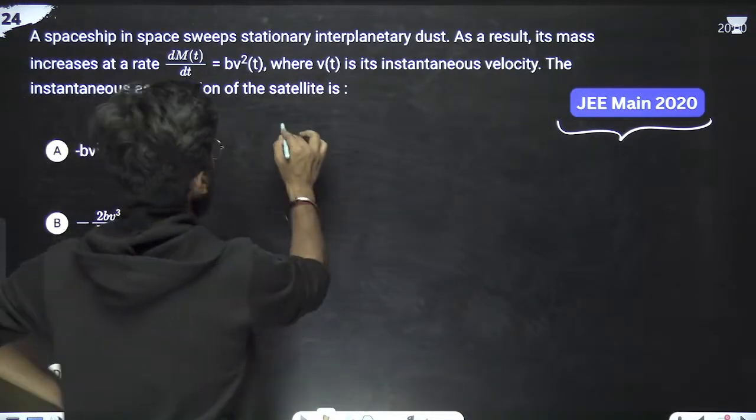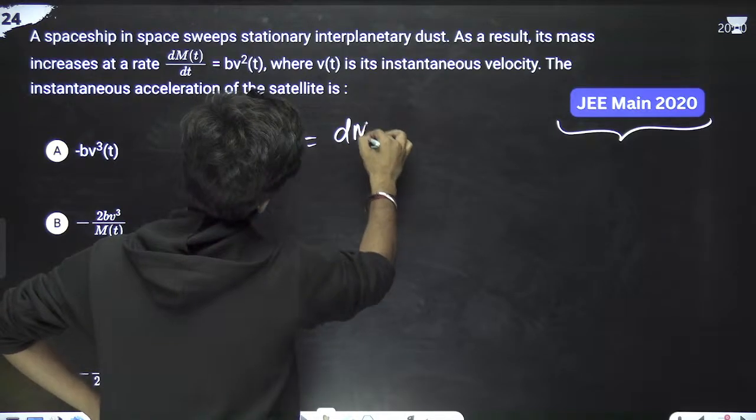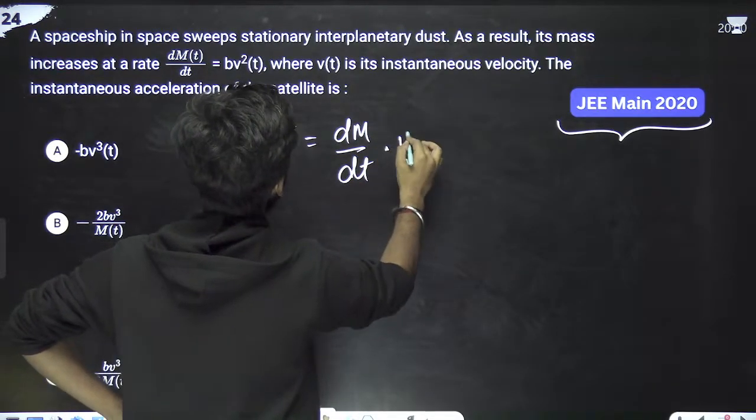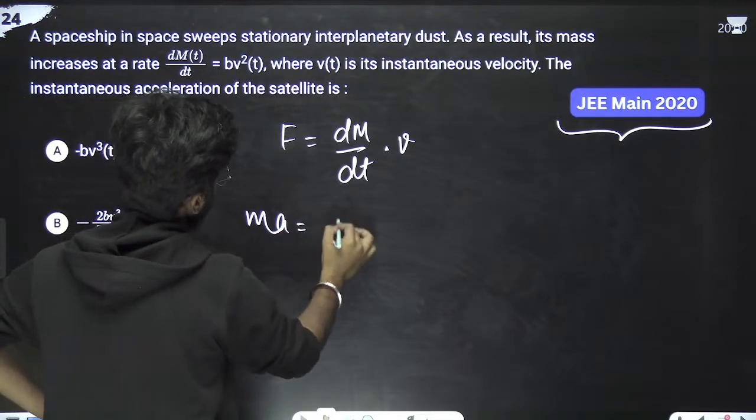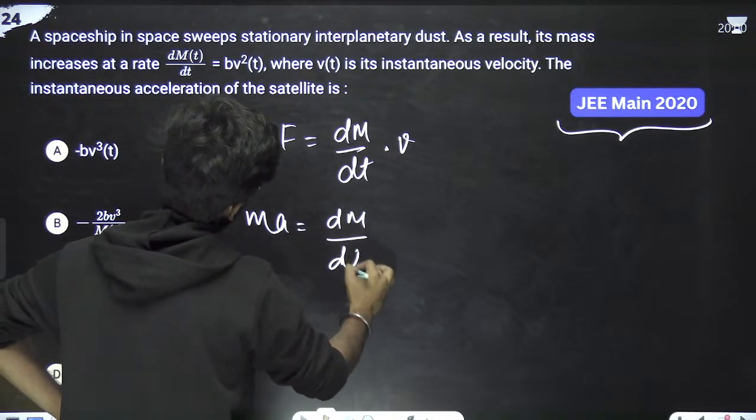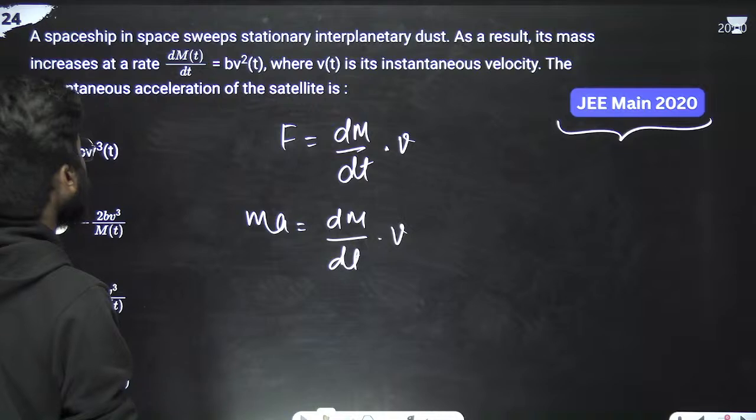We can write force is equal to dm by dt into velocity. Now, force is mass into acceleration, which is equal to dm by dt into v. We have to calculate the instantaneous acceleration.